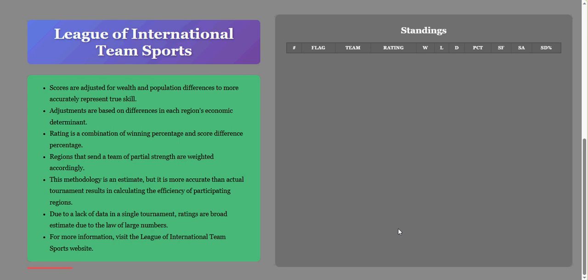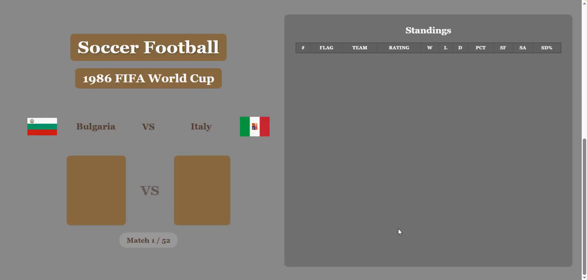Welcome to the 1986 FIFA World Cup. We're taking a look at how the results may have looked if all countries involved had the same amount of wealth and population. Of course, different countries may have qualified under those circumstances, but we're working with what we got.